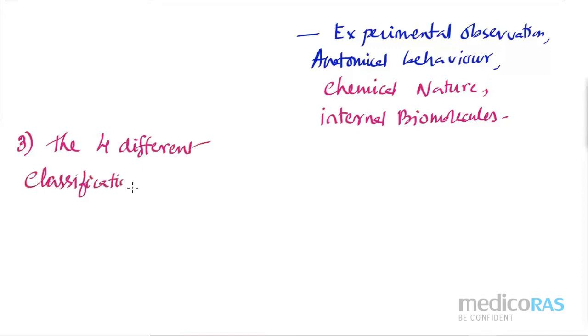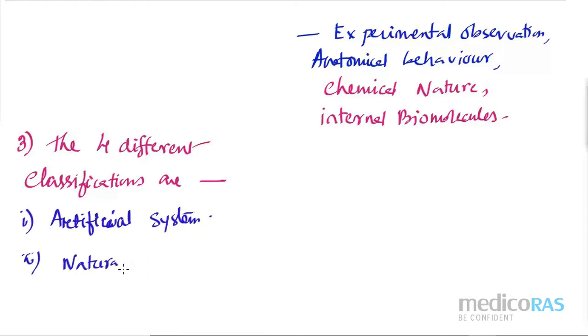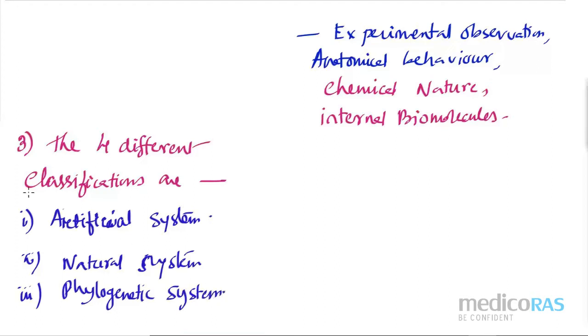Number 1, artificial system of classification, then natural system of classification. Number 3, it is the phylogenetic system, which is the most acceptable. This we have to give some stress. Phylogenetic system of classification. And then number 4, it is the phenetic system of classification.